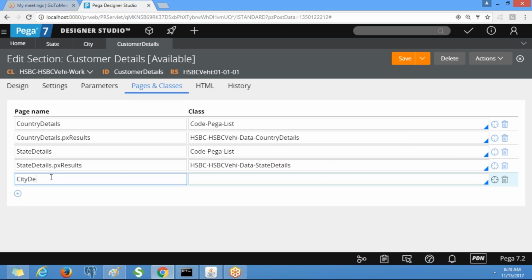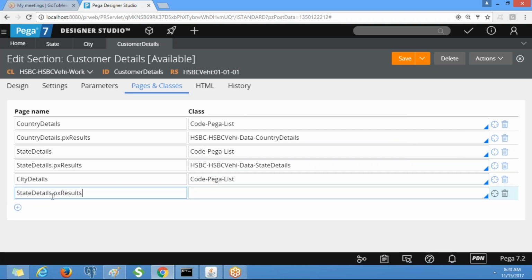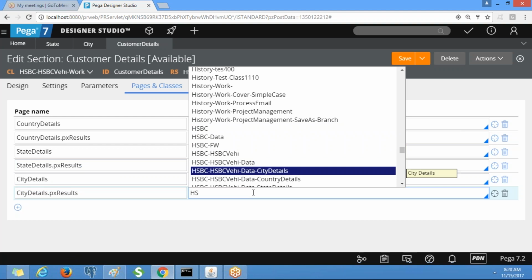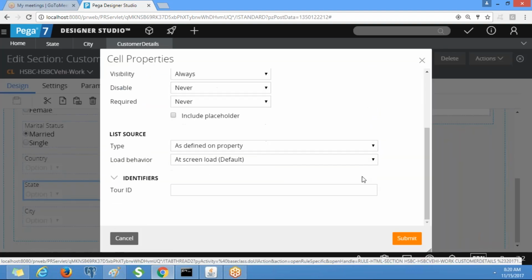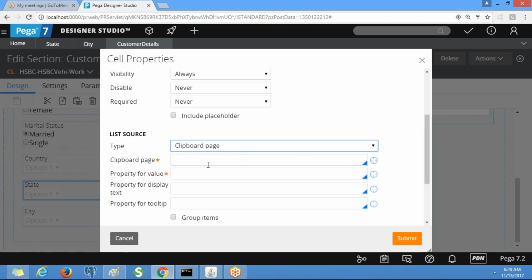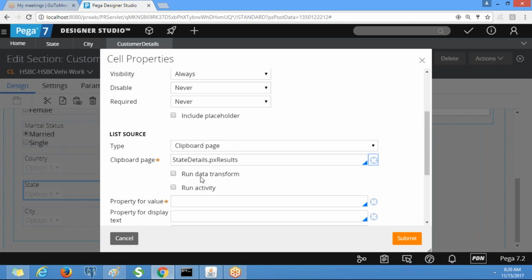Okay, city details, class is code pega list. So this is the city details data class. List source is clipboard page, and we need to select the clipboard page state details dot px results. As soon as we select clipboard page, it is displaying run data transform and run activity.